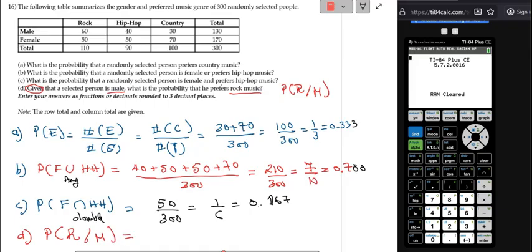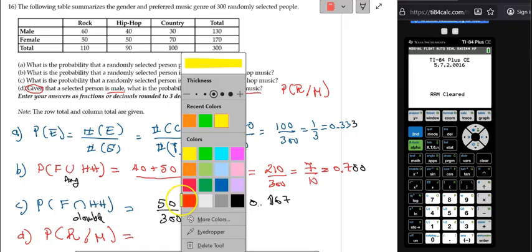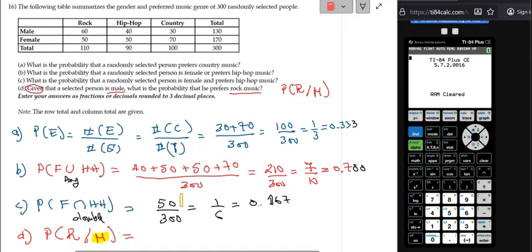In this scenario, the denominator over here becomes your sample space. It means your new sample space, or restriction, is this. How many of those like rock music? They are only 60. So it's 60 over the yellow shaded, which is 130, right? So this is 60 divided by 130, which is the new sample space.